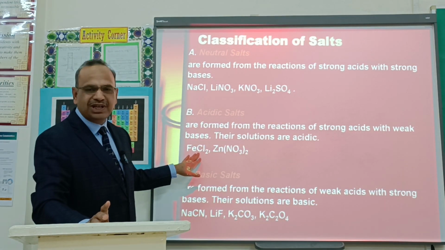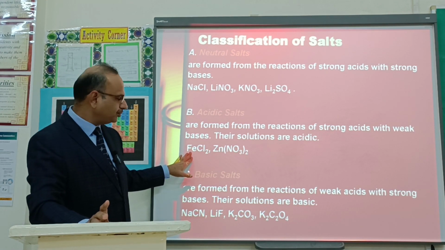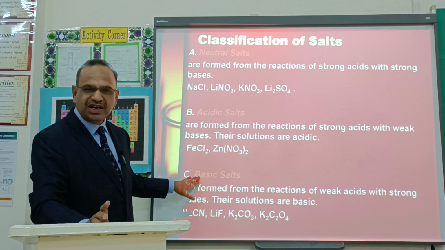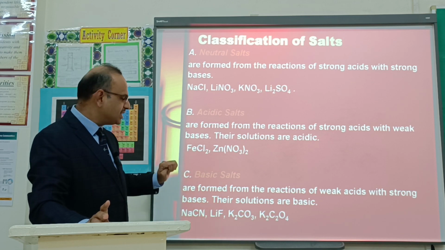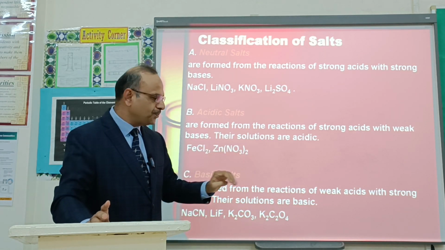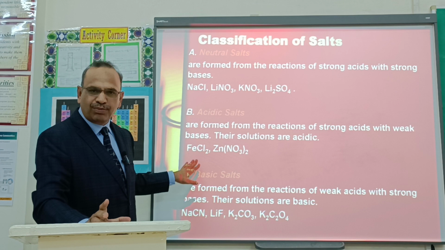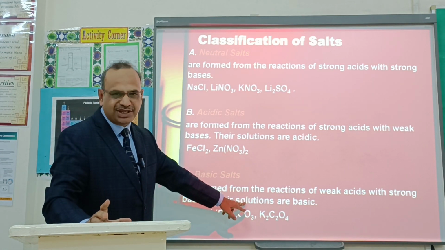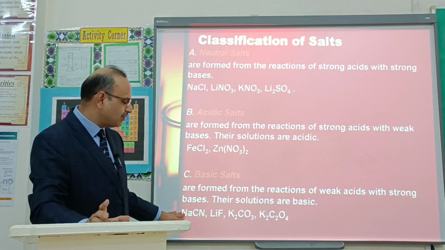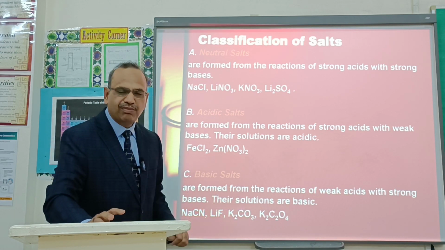Examples are zinc nitrate and FeCl2. As regards the third type, basic salts are formed when the reaction takes place between a weak acid and a strong base. So the solution will be basic in nature. Examples of such salts are potassium carbonate and potassium oxalate.